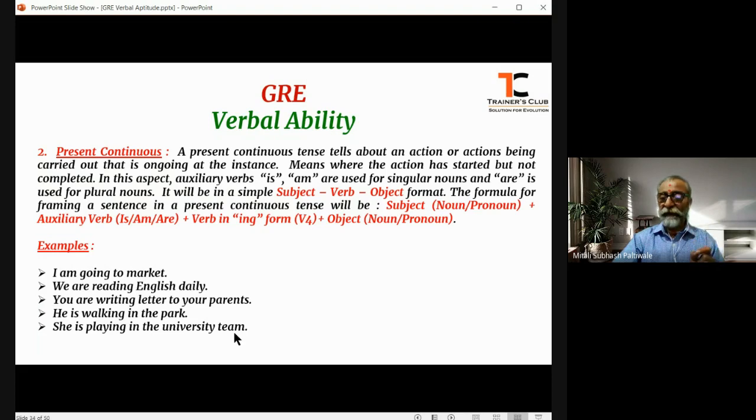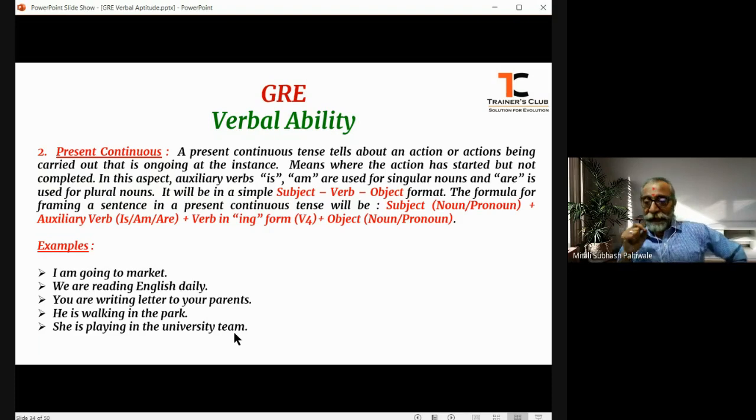An auxiliary verb is added between the subject and the action verb to bring in the subject verb agreement. That's why I said when we get into the higher level of English, the same auxiliary verb is also expressed as the agreement verb.